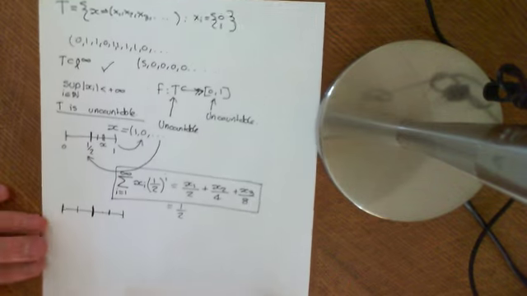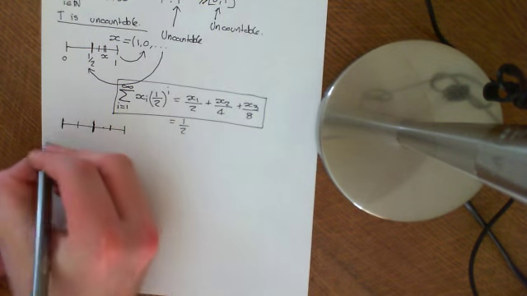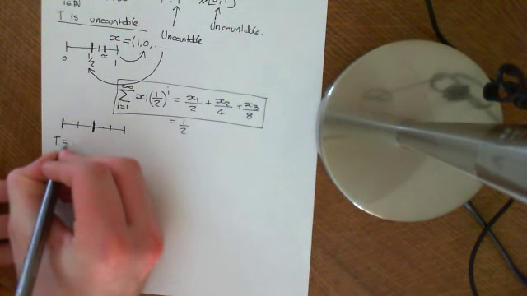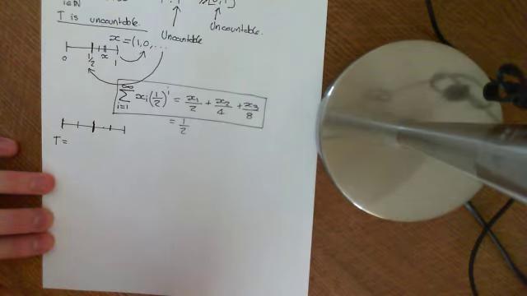Uncountable. Okay, so now we note some more properties of this set T. It consists of all sequences of this form where you have just zeros and ones, and we can ask, what is the distance between two distinct members of this set? So remember, let me just write out the set again. It's all sequences where the terms are either 0 or 1. So all of these terms, xi, equal 0 or 1.